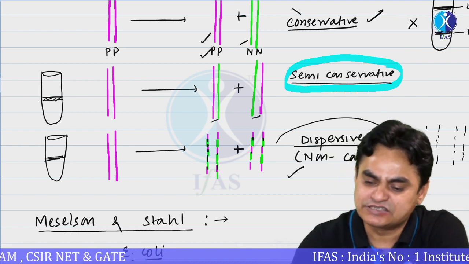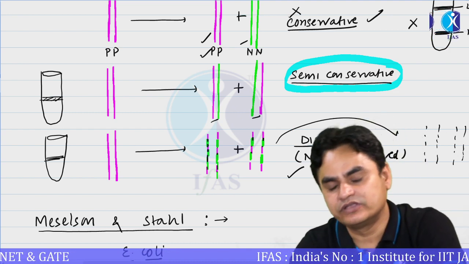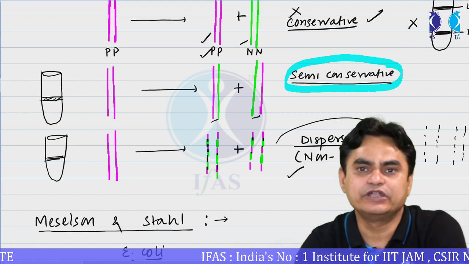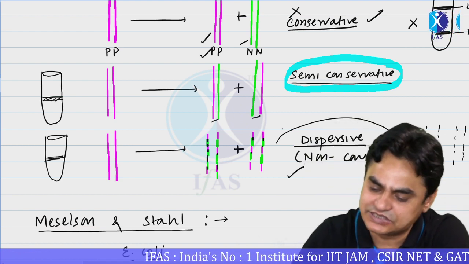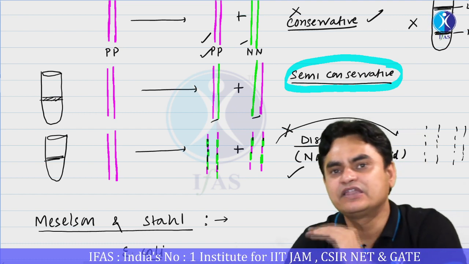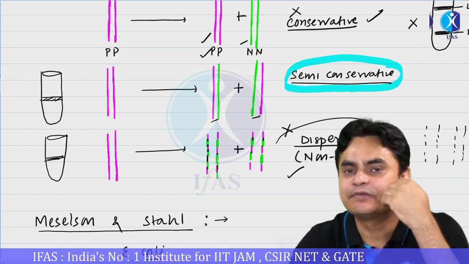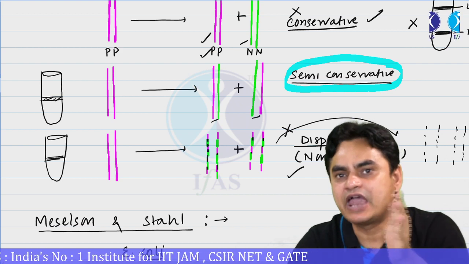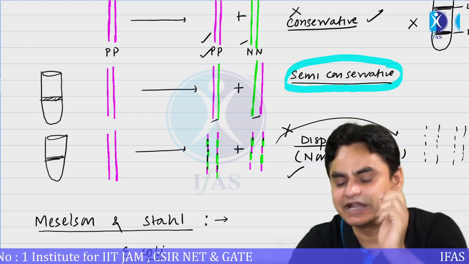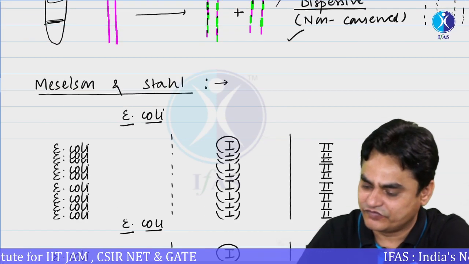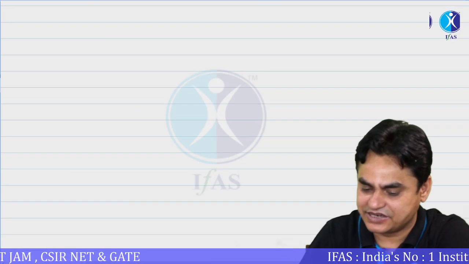So conservative was ruled out on transfer to N14 medium for one generation. The dispersive case was also ruled out when the bacteria were subsequently transferred to N14 medium for a second generation. So finally they concluded that DNA replication is semi-conservative.